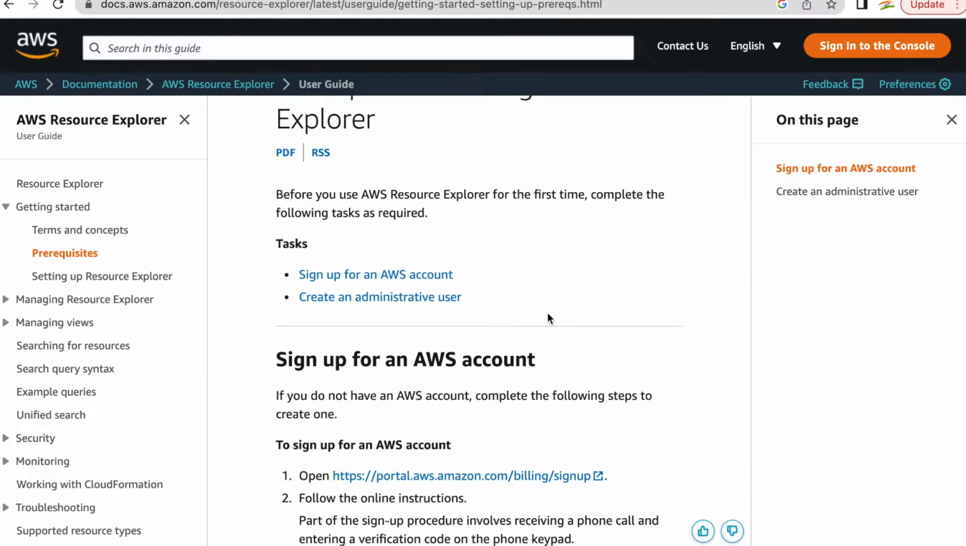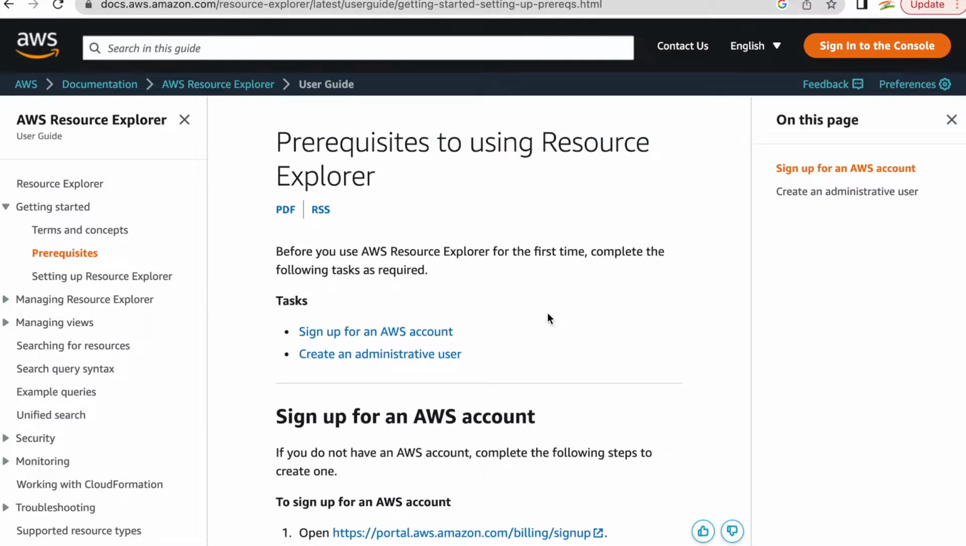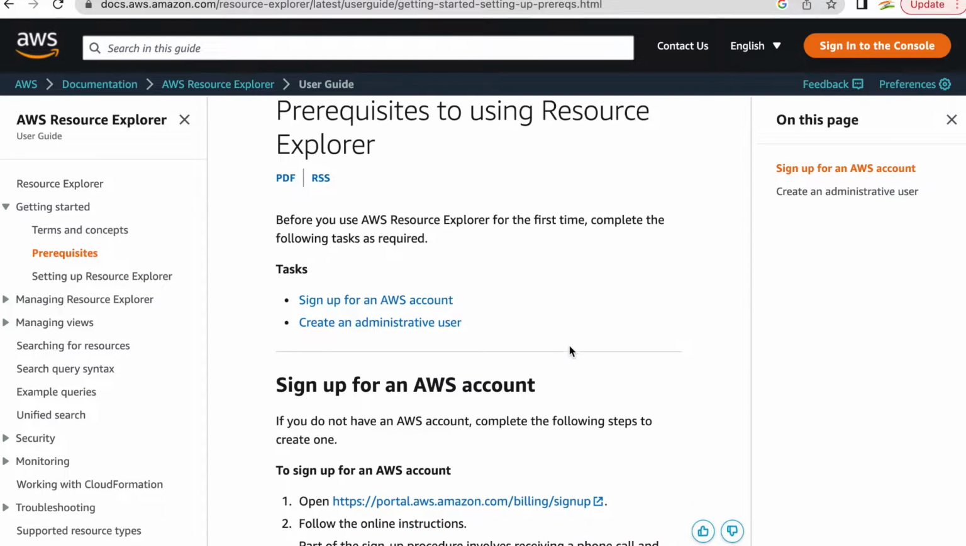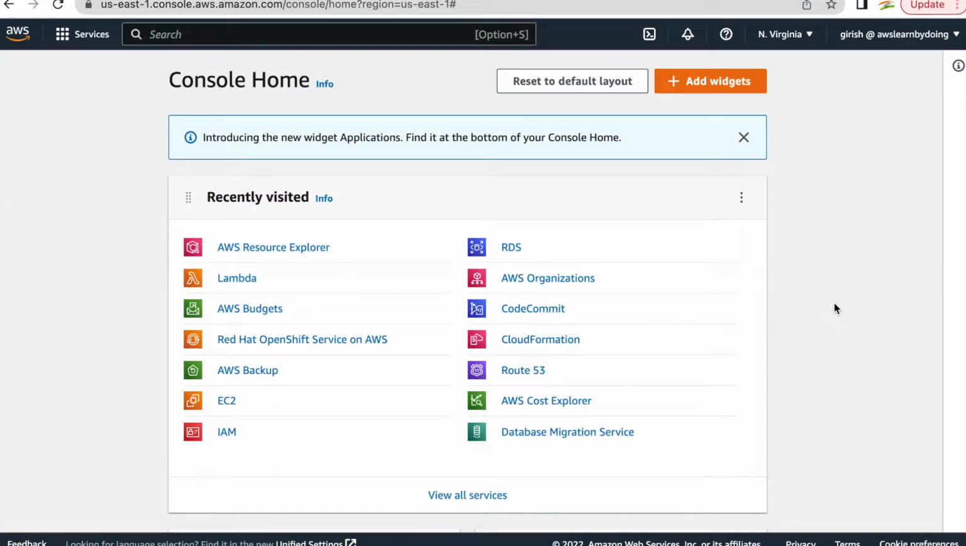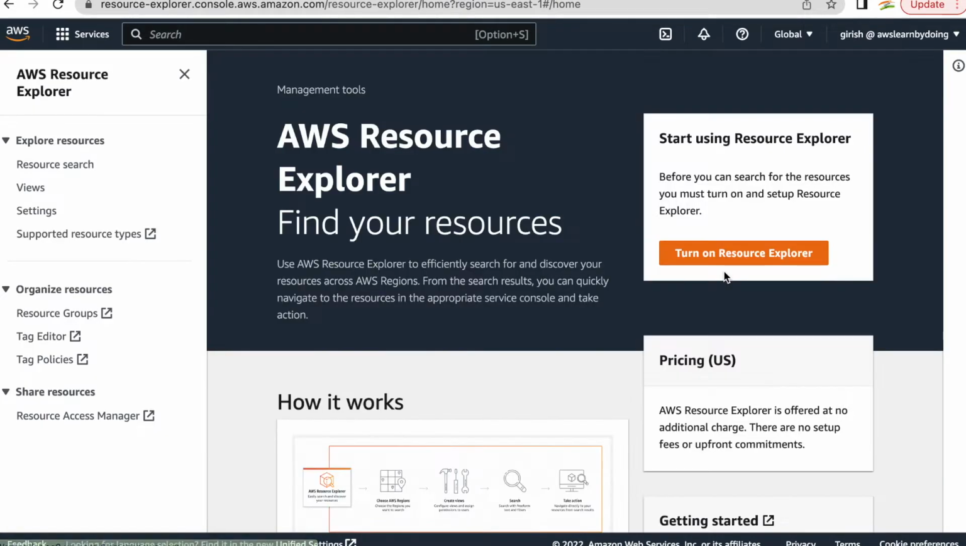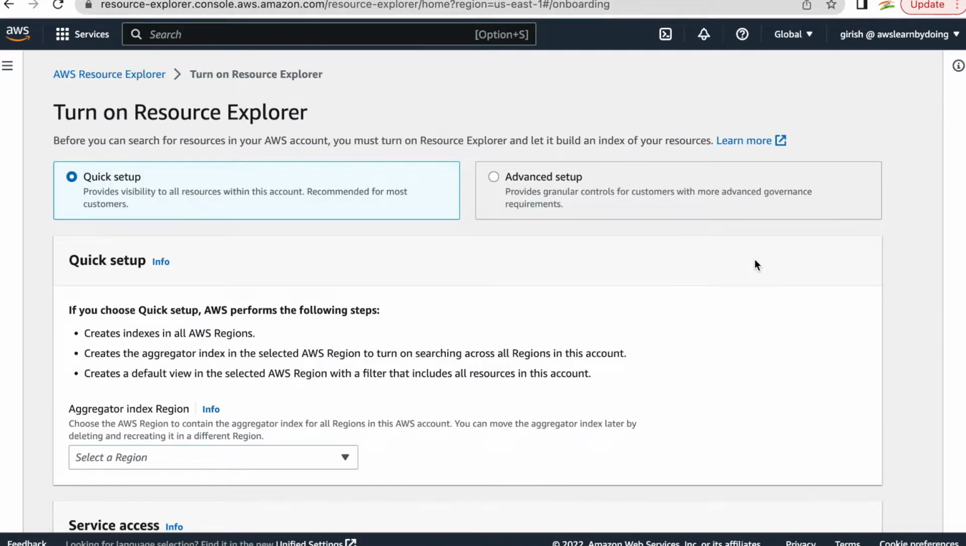You can create one user and give administrative permissions on Resource Explorer itself, or we will have one account which has administrative privilege on complete AWS services. So these prerequisites are pretty good. Let me hop onto AWS Resource Explorer. So let me just go there. So turn on Resource Explorer.